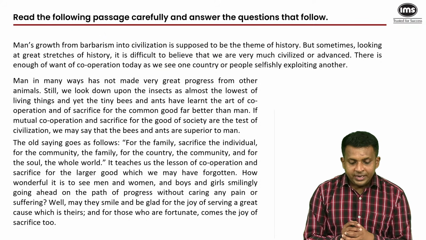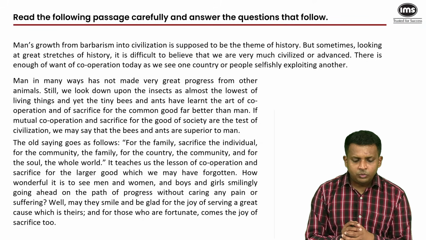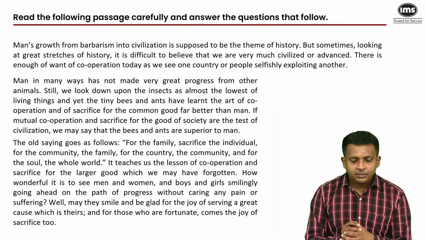Right, so the main takeaway from the first paragraph is that there is enough of want of cooperation today as we see people exploiting one another. People need to cooperate with one another more. Second paragraph, the main takeaway is again towards the end, because if we use cooperation as the standard, then even bees and ants would be better than us.